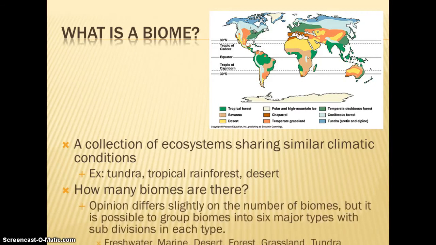Now, how many biomes are there? It depends on the classification system that you're using. There's 6 major types. Freshwater and marine are our 2 types of aquatic biomes. Freshwater, of course, is fresh. Marine is our saltwater. And then we have deserts, forests, grasslands, and tundra. Tundra can almost fall into the desert category because it's basically a cold desert. It doesn't get very much rainfall. There's not a lot of vegetation.